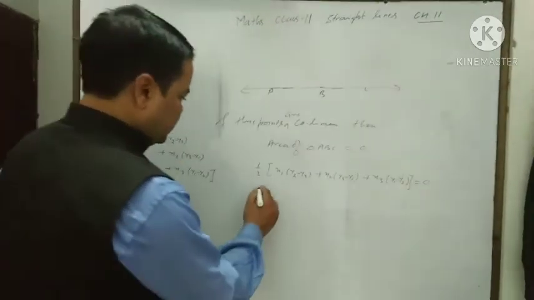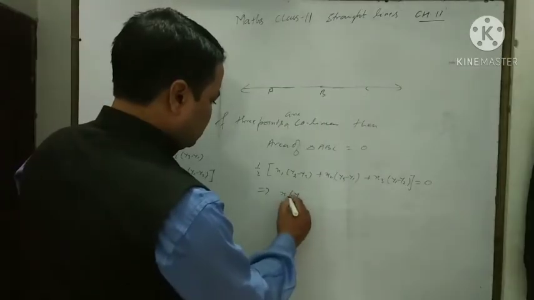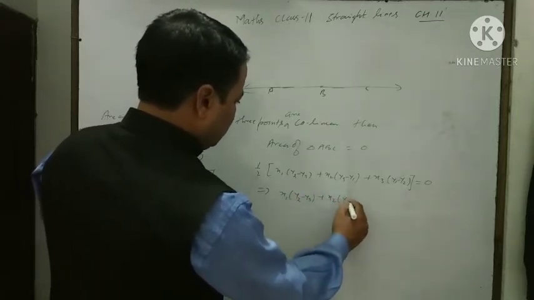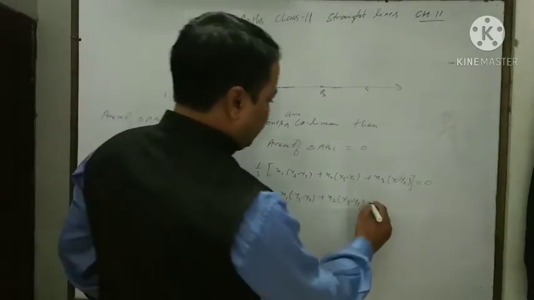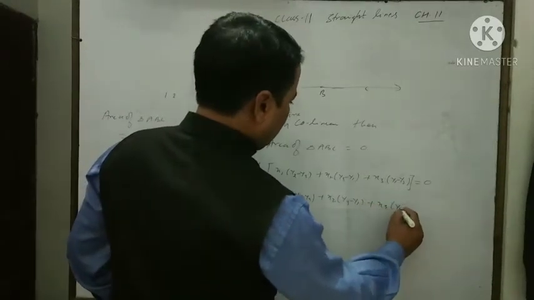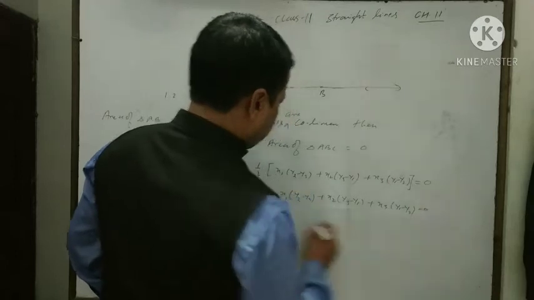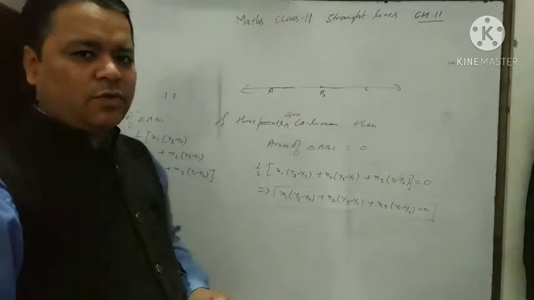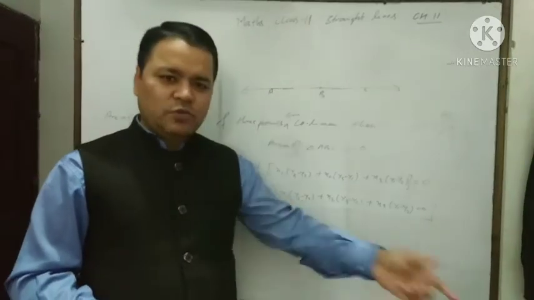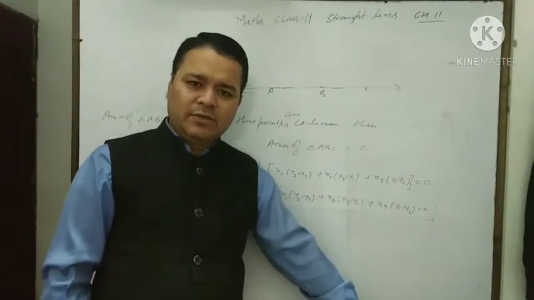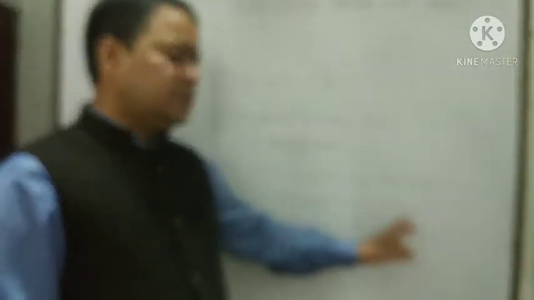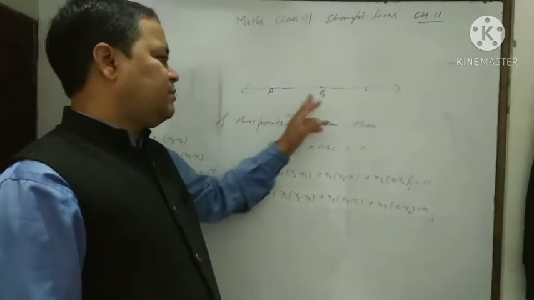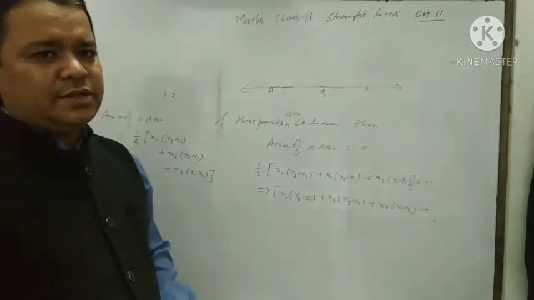Or we can write here x1(y2 minus y3) plus x2(y3 minus y1) plus x3(y1 minus y2) is equal to 0. It means if we have three points, x1 y1, second point x2 y2 and third point x3 y3, and they satisfy this condition, then we can say that the given points A, B and C are collinear.